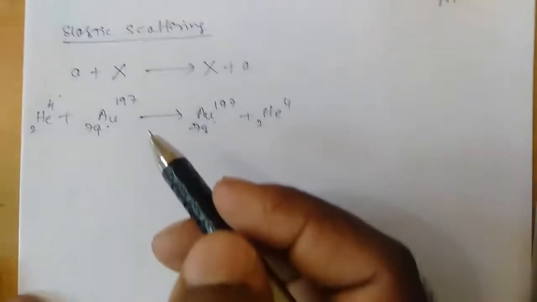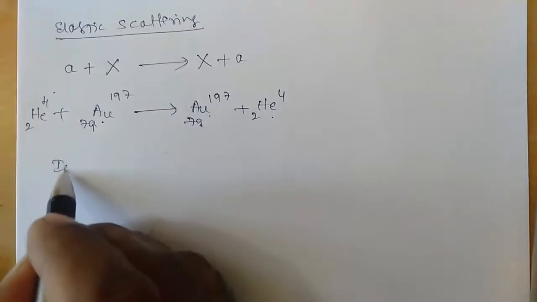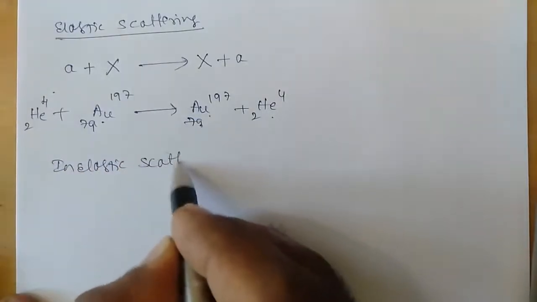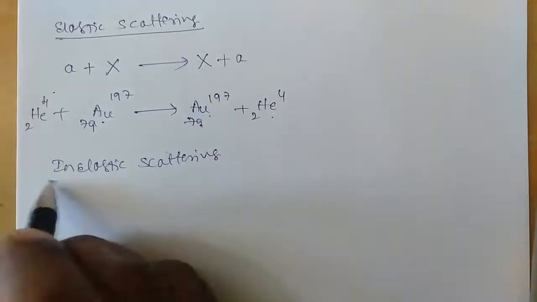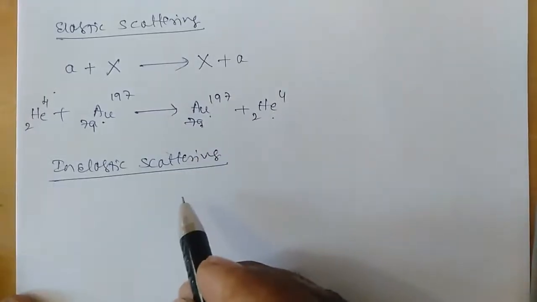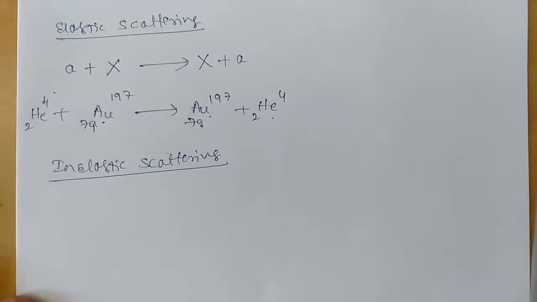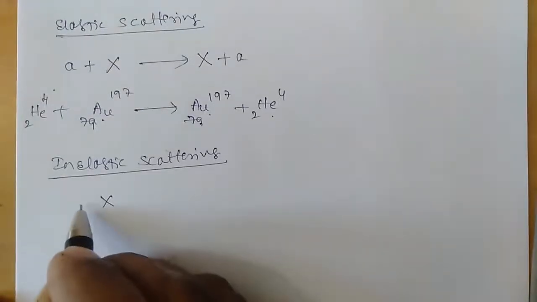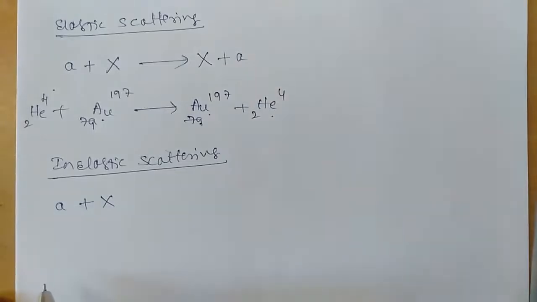Now let us look at an example for inelastic scattering. As we discussed, if the initial energy of the target nucleus and the final energy of the target nucleus are different, then we call it inelastic scattering. Let us consider the same example, where X is the target nucleus and A is the projectile.